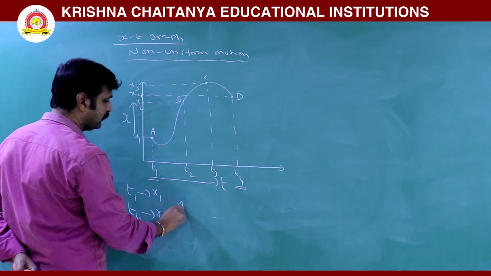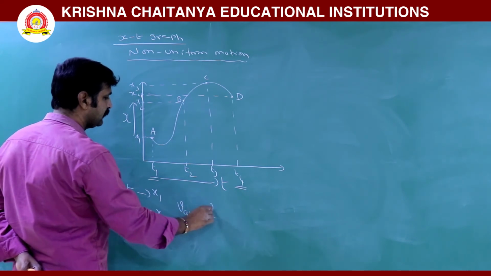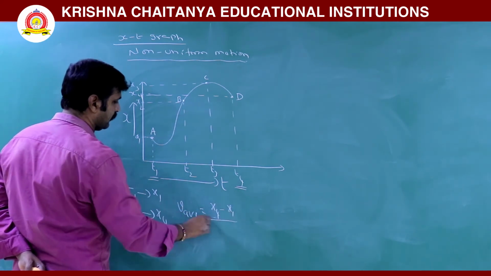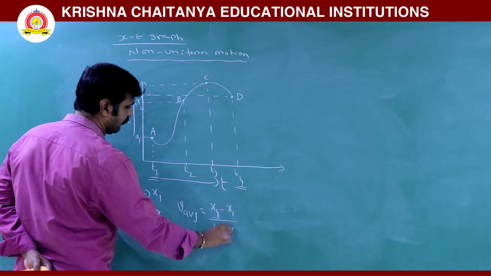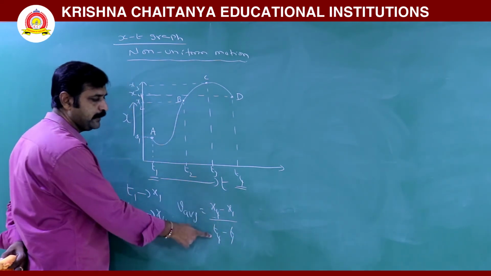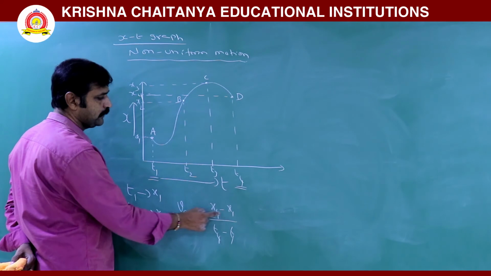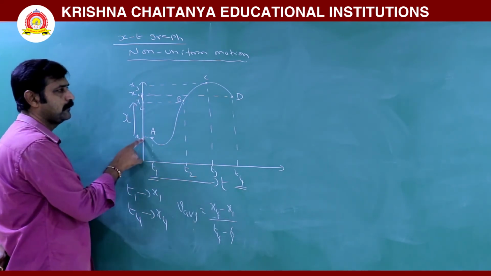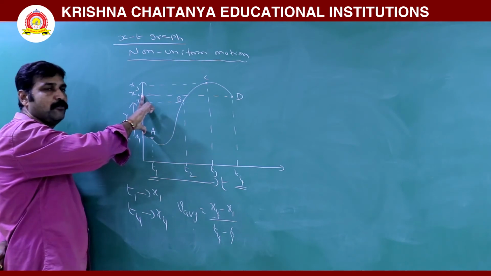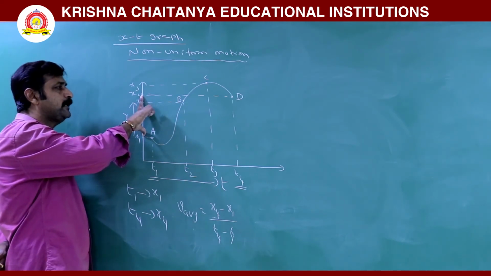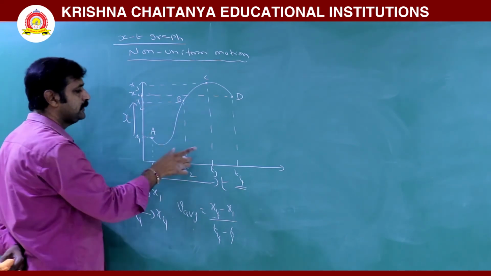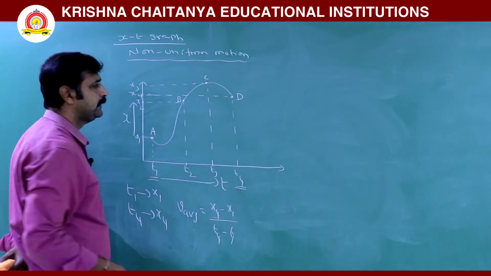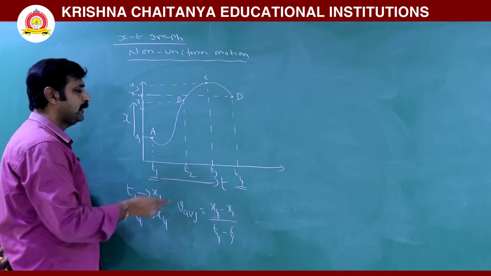Obviously, what we know, average velocity is displacement by time interval, x4 minus x1, final position minus initial position. This is x4, this is x1, this is displacement, and this one is t1 to t4, that is called the time interval.